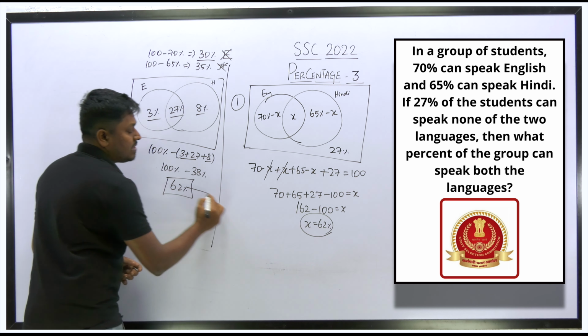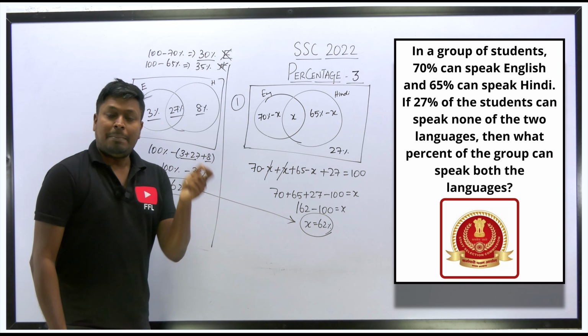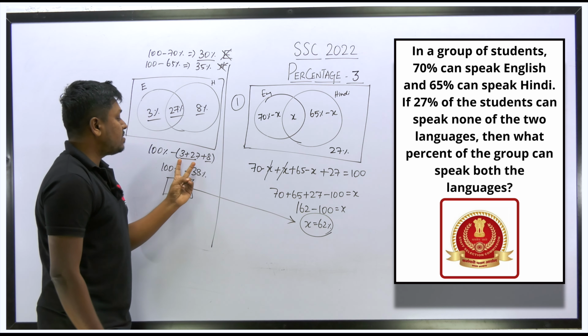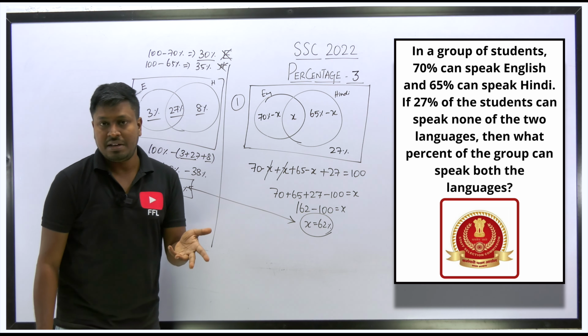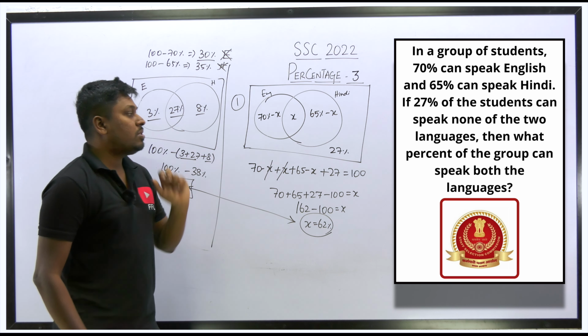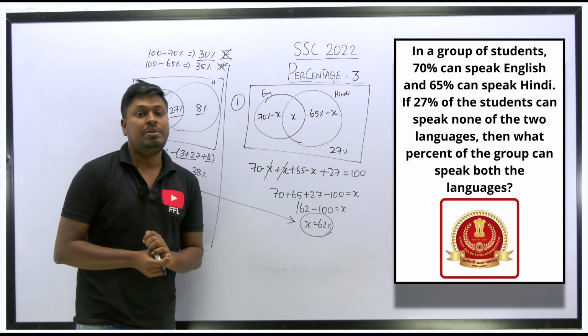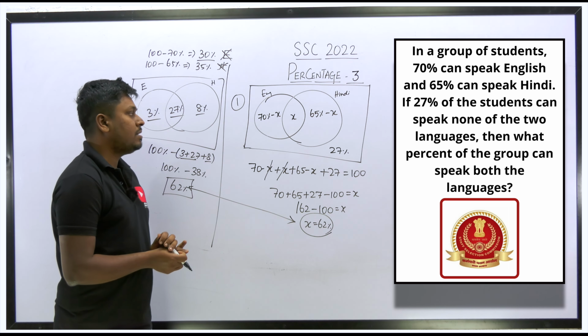Just see, both ways we are getting the same answer. When you subtract from the total the students who are not speaking any languages, the resultant will be the students who are speaking both the languages. Yes or no? So we can say that 62 percentage will be the total number of students who speak both the languages. And that's it. These are the two different ways to solve the question.